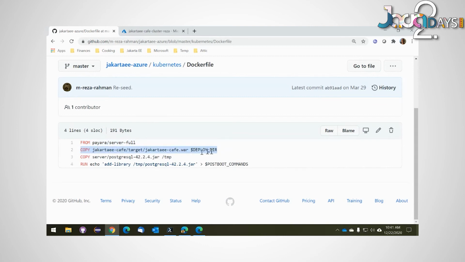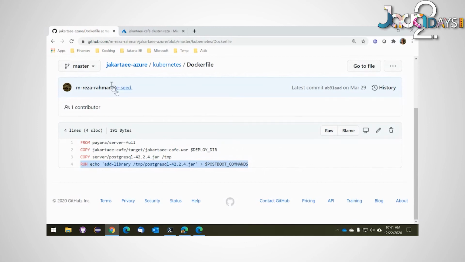Remember, I did the deployment command. In this case, instead of calling asadmin deploy, which I could have, I'm simply copying over the WAR file into a known deployment directory on Payara. So when Payara starts, it's going to auto-deploy the application. I still need to upload the jar file for the database, and I still need to invoke the asadmin command to add the library. That's in fact exactly what I'm doing. So this is doing exactly what I was doing in the SSH, more or less, except I'm declaring it and scripting it in my Docker file, if you will.